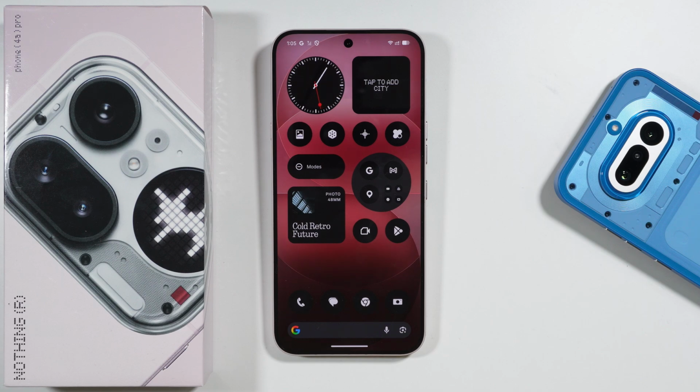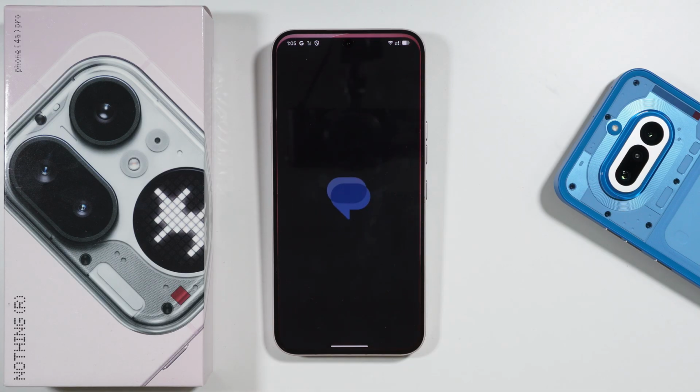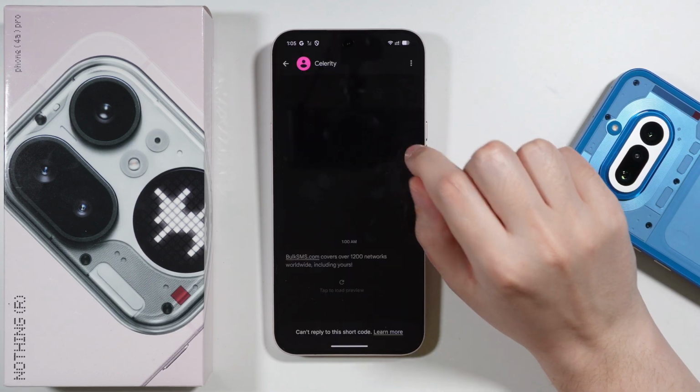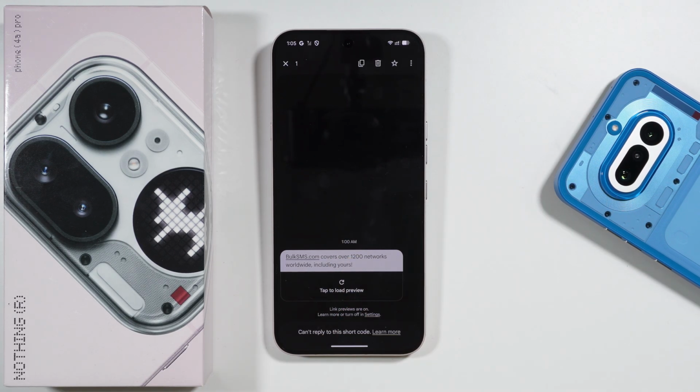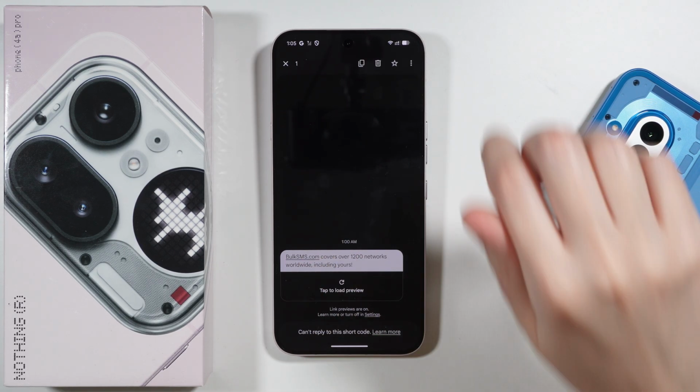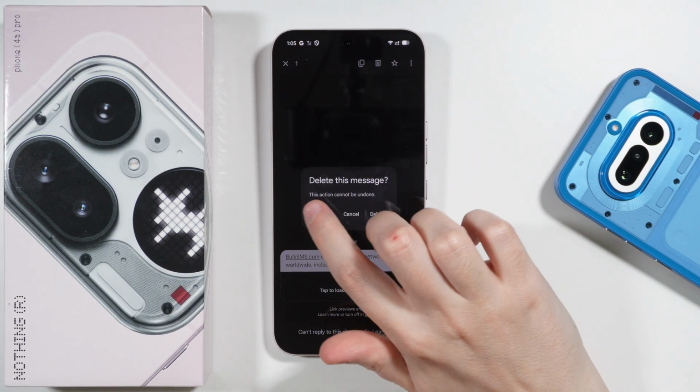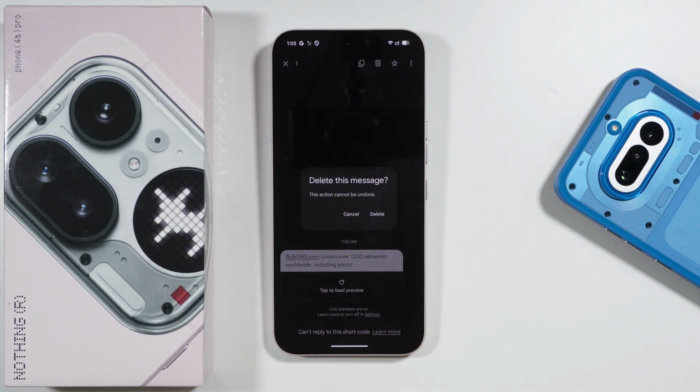If you are wondering if you can recover deleted messages on a Nothing Phone 3a or 3a Pro, then the answer is partially yes. So if we go to Google Messages and try to remove any individual message, so over here I have selected this message, and if I try to remove it, then over here it says that this action cannot be undone. So this means that if I delete this message, I cannot recover it, since it is not moved to trash. It is just permanently removed. At least right now, of course, as I'm recording this video.